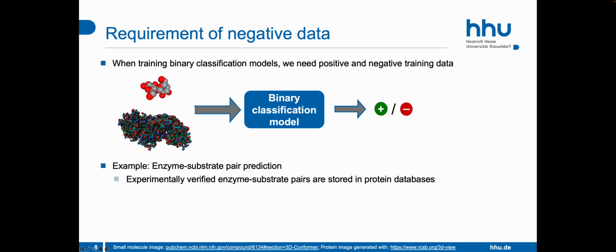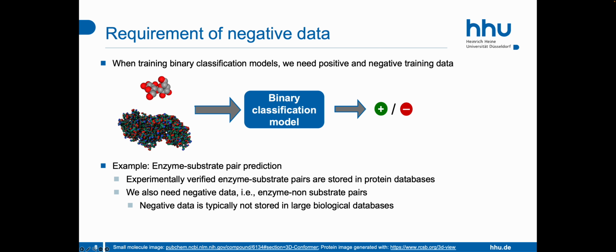However, since we want to train a binary classification model that either predicts the positive or the negative class, we also need negative data points. That means enzyme small molecule pairs, where it is known that the small molecule is not the substrate for the given enzyme. Unfortunately, such data is in general not stored in large protein databases, and thus sometimes we have to find a different way to get negative data points. On the next slide, I will talk about how this might be achieved.